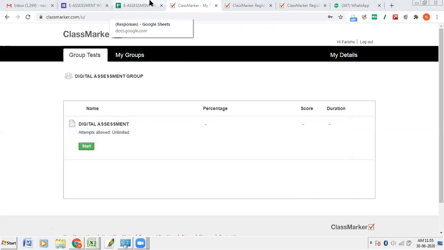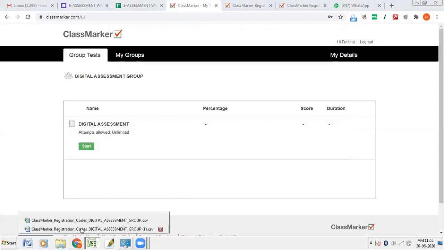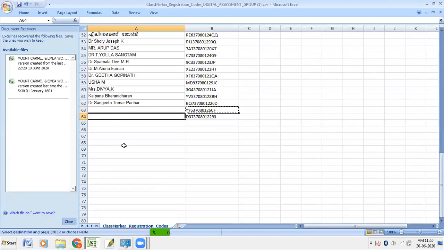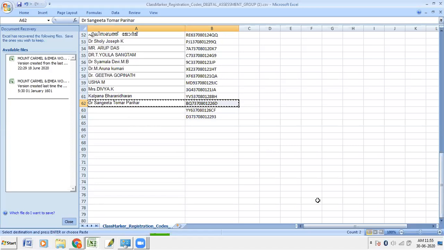Sangeeta Thoma, what's your number, ma'am? Okay, ma'am, you just logged in now, no? That's why. I think you have registered now. Okay, ma'am, you please use this one. Your username and registration ID is there in the chat box.